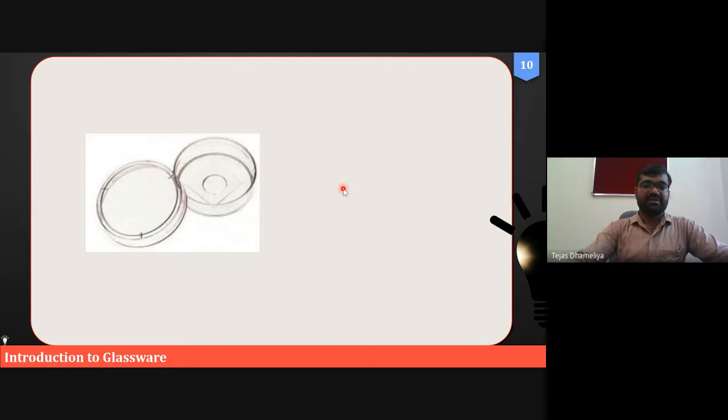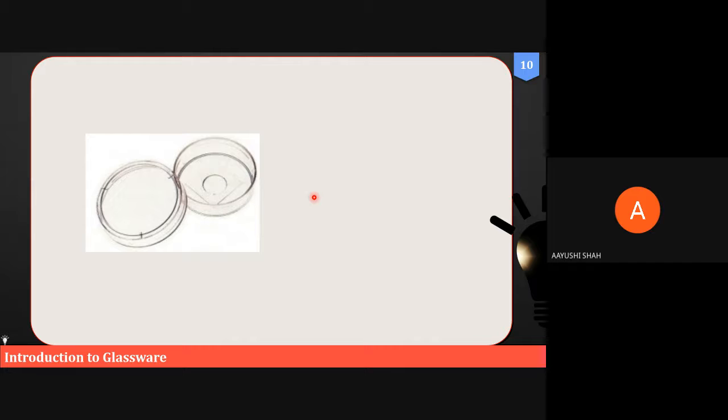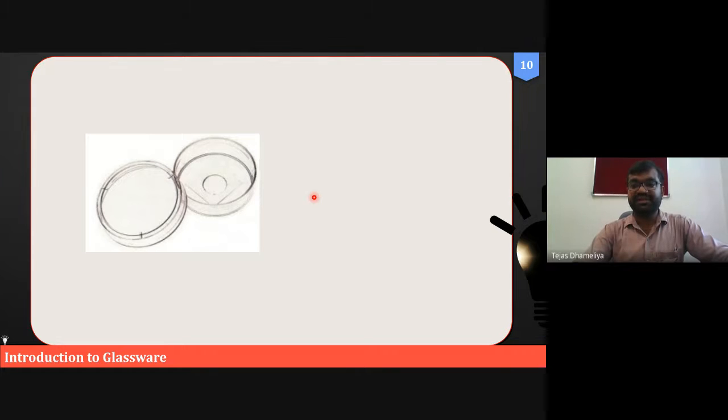What are these? Glass apparatus. Petri dishes. These are basically Petri dishes, Petri plates. What is the use of these Petri plates, Petri dish?